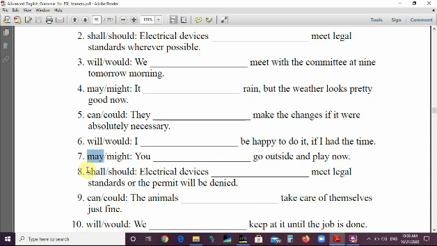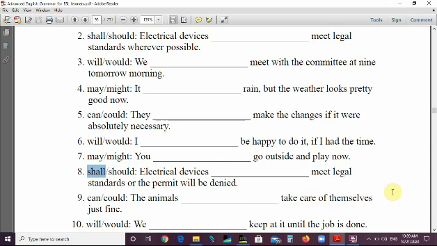Number 8, we have shall and should. Electrical devices shall meet legal standards or the permit will be denied. So this is a prediction for the future, and the speaker looks sure about what he or she is saying, so we use shall.